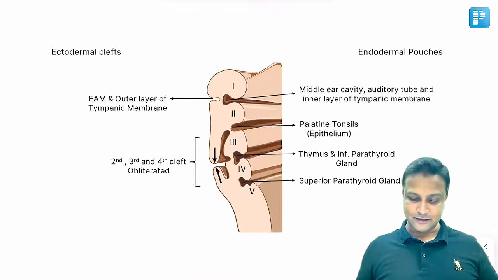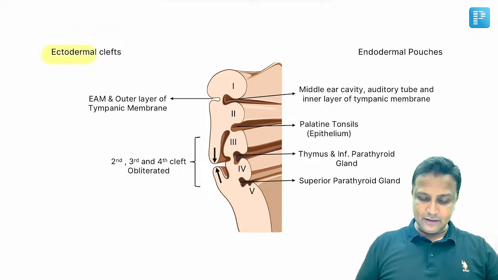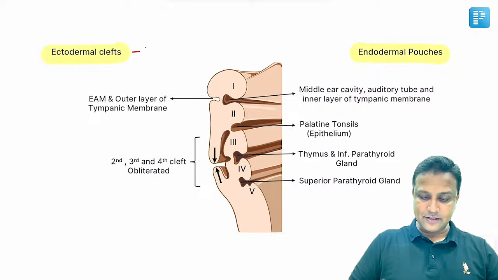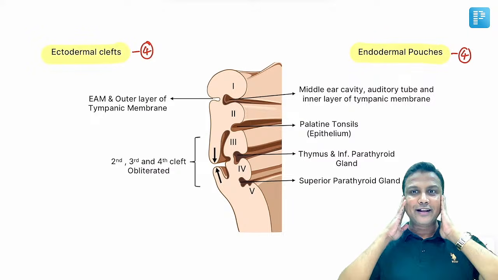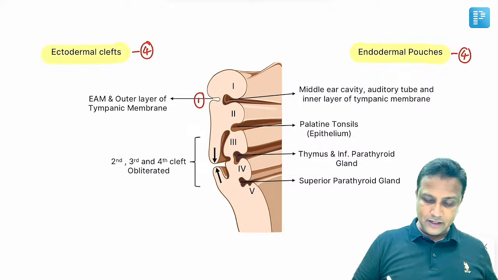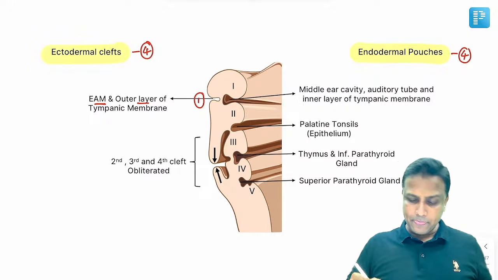Perfect. Done. Now welcome to the ectodermal clefts and the endodermal pouches. In total, how many clefts will you have here? 4. And how many pouches are there? 4. Now in the ectodermal clefts which are present over here, the first ectodermal cleft is the one which is going to form the external acoustic meatus and the outer layer of the tympanic membrane.